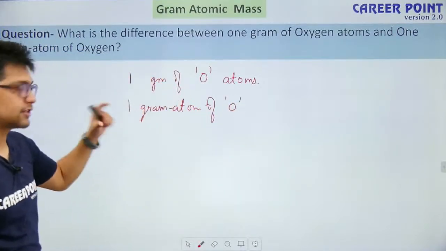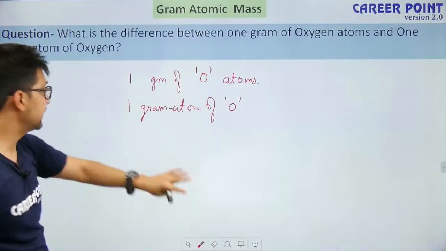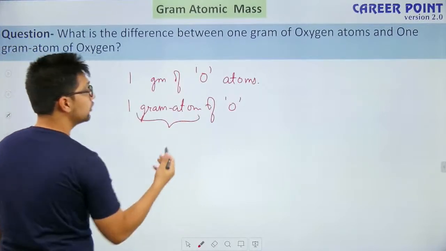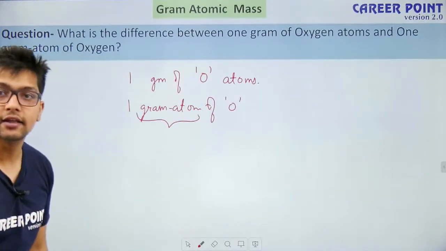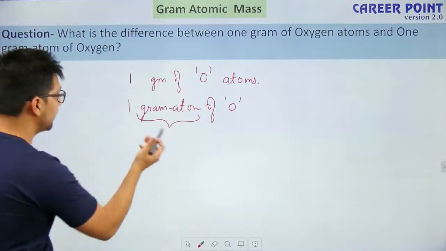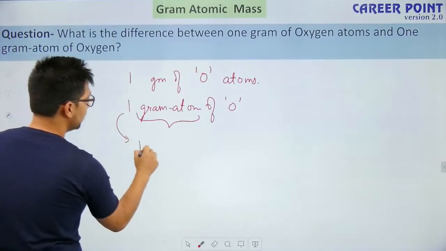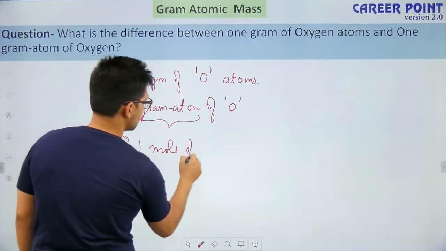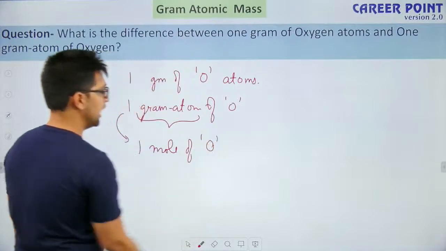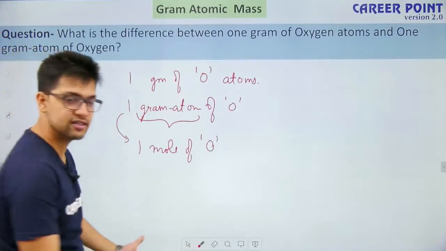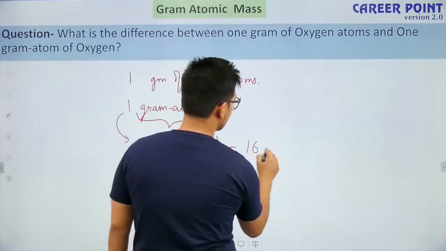First, let's look at the second part, that is gram atom. Gram atom is nothing, it is just mole. Like I told you, that is 1 mole of oxygen, and we know the mass of 1 mole of oxygen is 16 grams per mole.